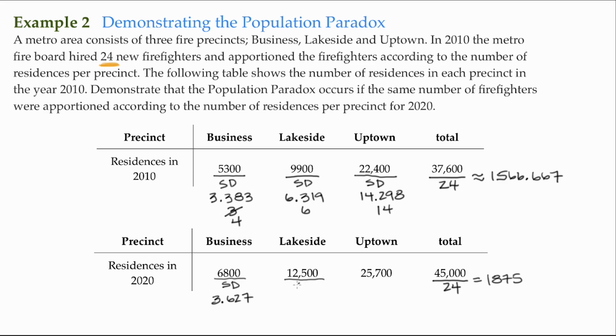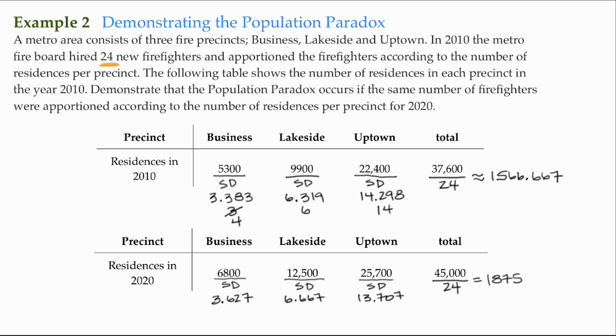Do the same here. 12,500 divided by 1,875. And the standard quota here is 6.667. And finally, for Uptown, the standard quota for here is 13.707.